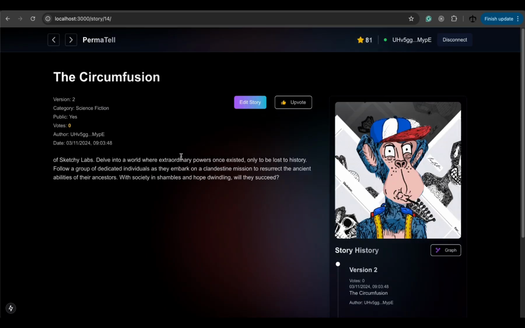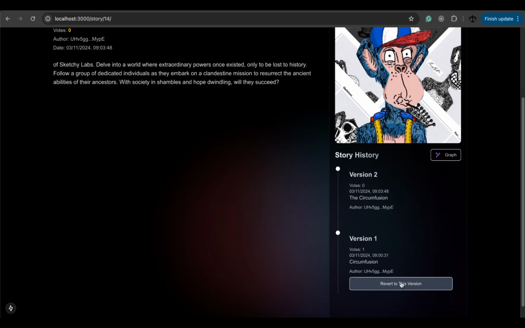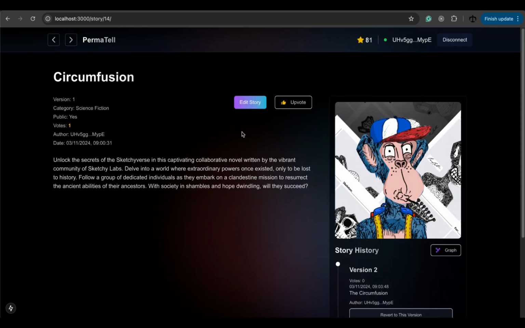So, version 2 is now going to be displayed on the dashboard or wherever the story lives. But someone can come back and decide to revert a story to the original version. This is extremely powerful, and not only just for storytelling. Like I said in the beginning, there's a twist to this application, and as many applications in the real world.